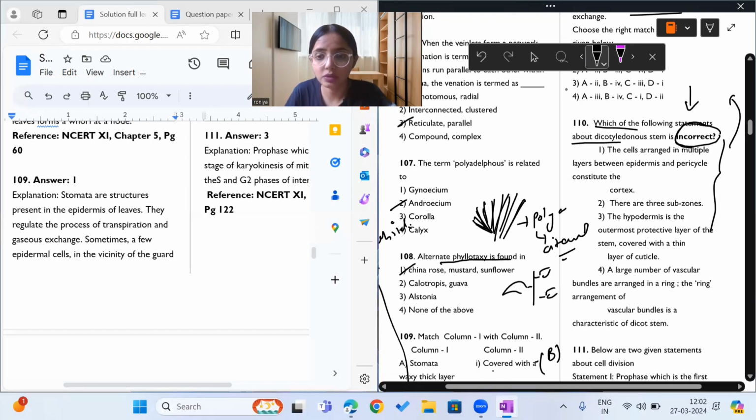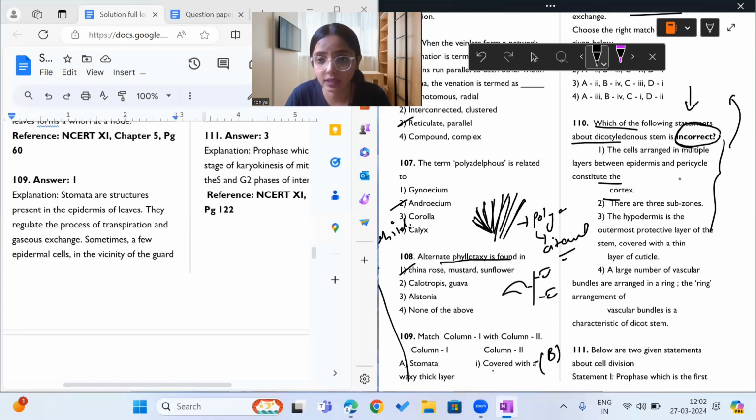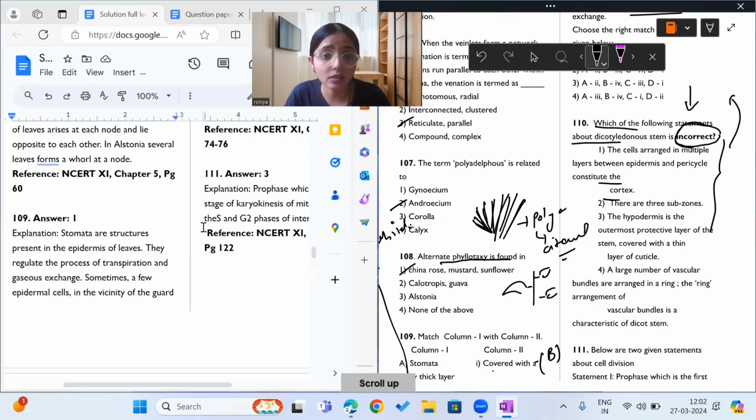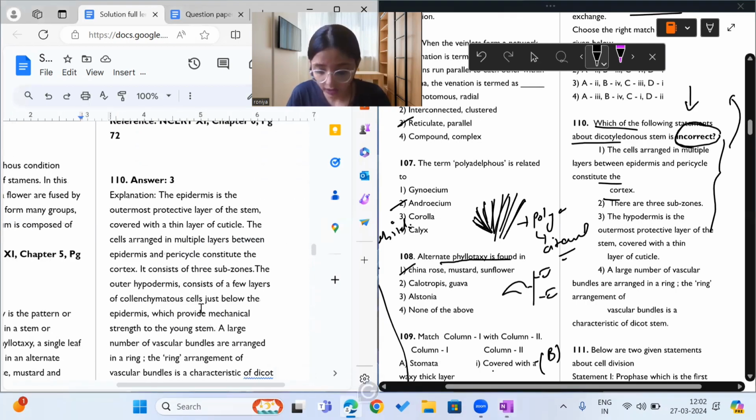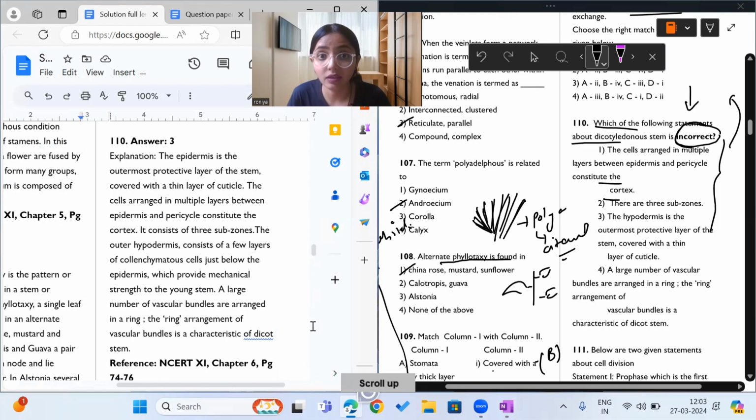The options are: the cells arranged in multiple layers between epidermis and pericycle constitute cortex. Yes, that's a correct statement. Cortex is indeed present between epidermis and pericycle. There are three subzones. Correct. The hypodermis is the outermost protective layer of the stem covered with a thin layer of cuticle. This is wrong.